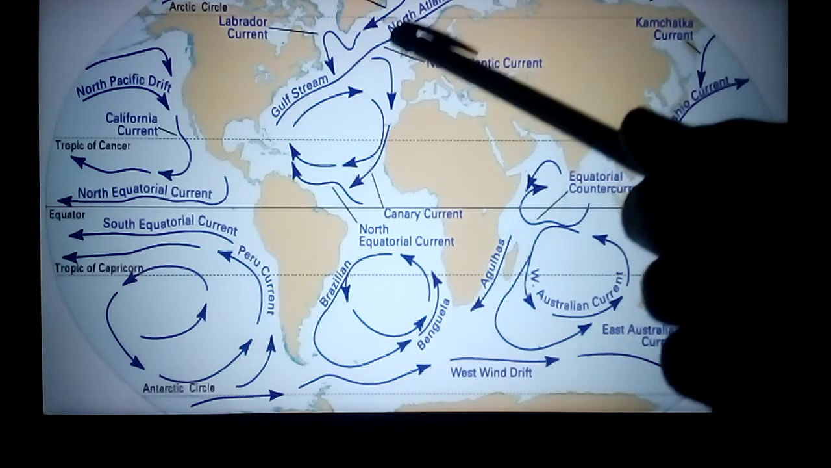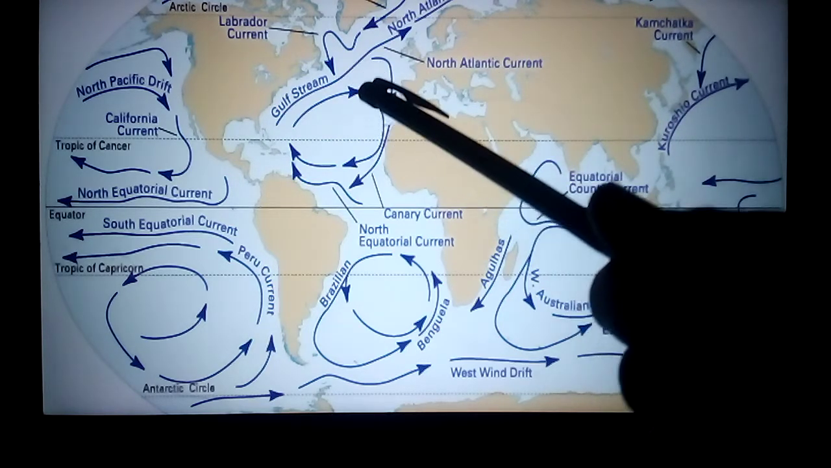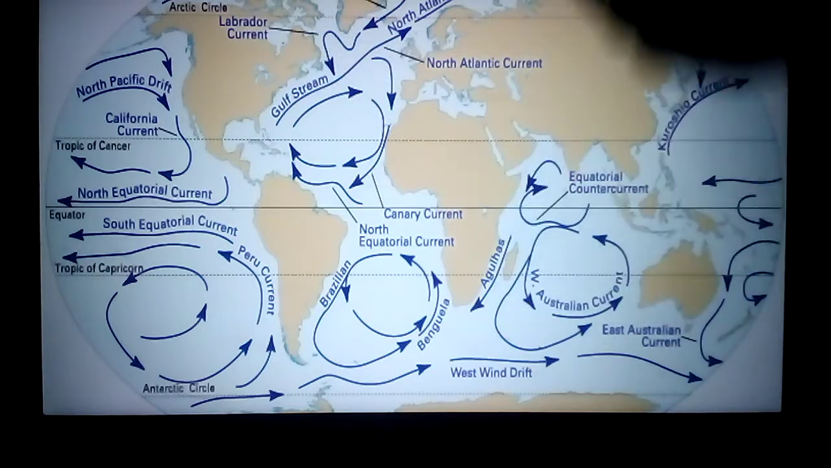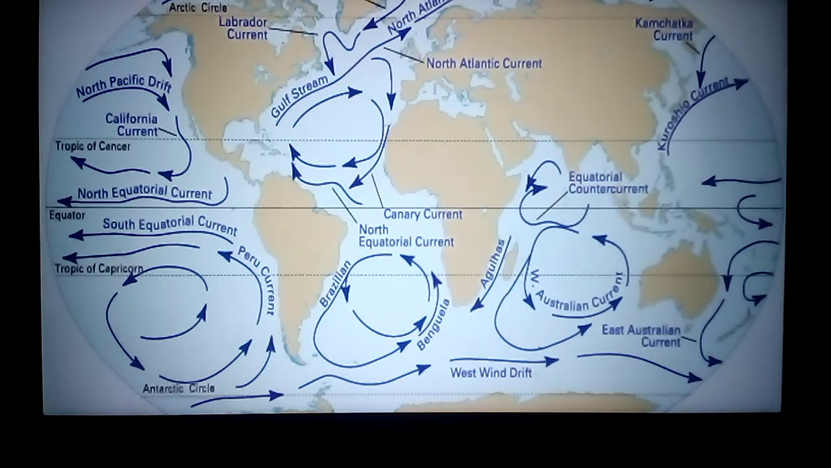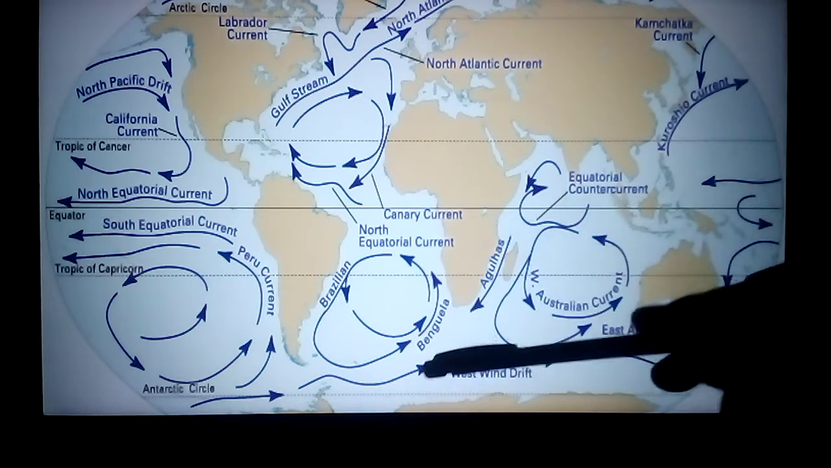Next, in our textbook they gave the example of a cold current: the Labrador current. Here in Greenland, you see this is the polar region, the Arctic Circle. The cold current starts from Labrador and comes like this. When this cold current meets the warm current, here this is the warm current, this is the cold current.